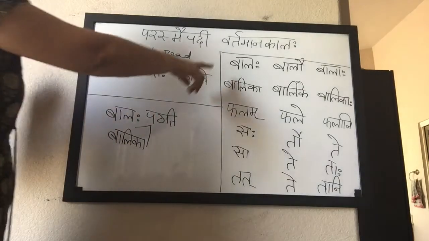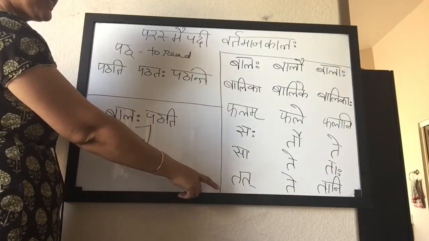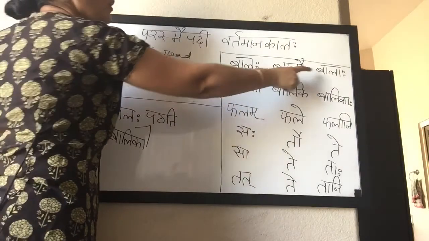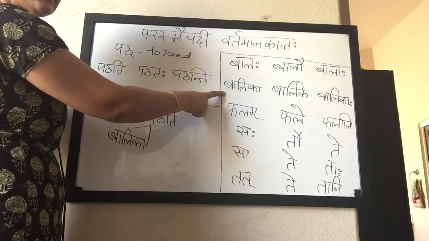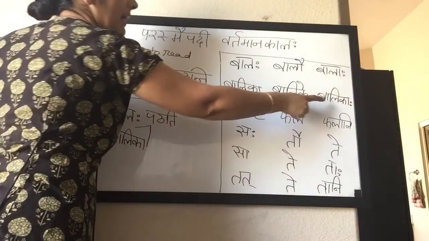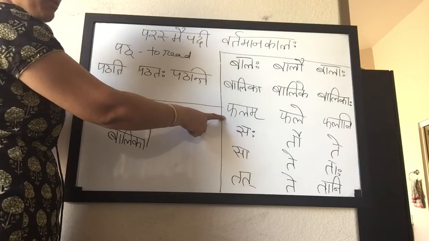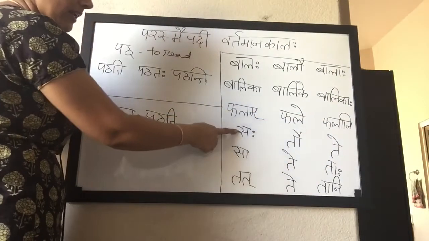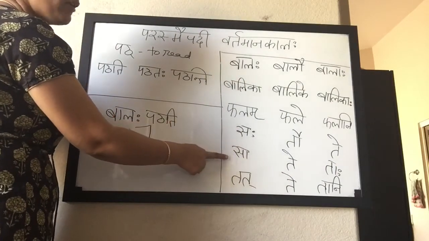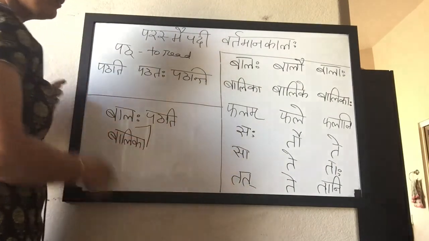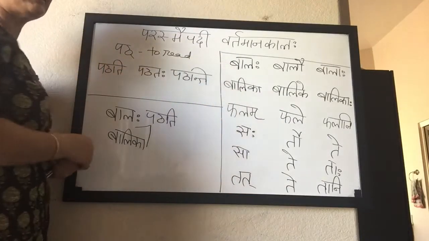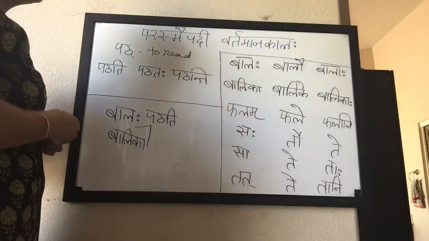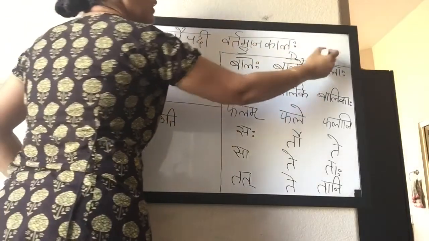Now we know some of the shabdas are handy here for us to make sentences. This is akaranta pullinga masculine: balaha, balau, balaha. This is akaranta strilinga: balika, balike, balikaha. This is napumsakalinga neuter prathama vibhakti: phalam, phale, phalani. These are our pronouns handy in masculine, feminine and neuter. Now, prathama vibhakti stands for subject, the karta, one who is the doer of the action. So now this is singular, dual and plural.